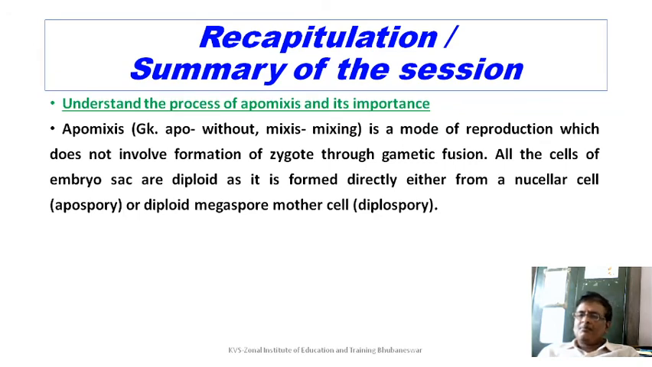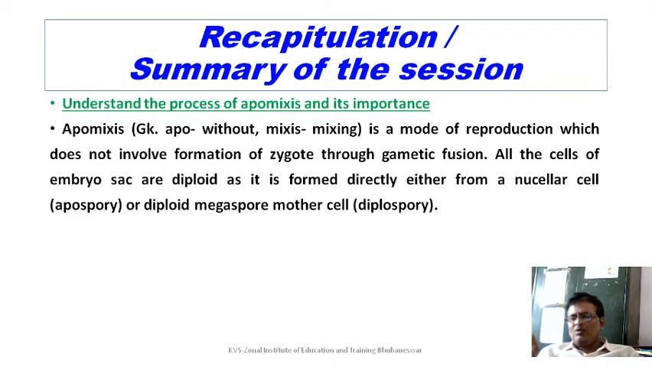Let us understand the process of apomixis and its importance. Apo means without and mixis means mixing. It is a mode of reproduction which does not involve formation of zygote through gametic fusion. So fertilization does not take place. All the cells of the embryo sac are diploid as it is formed directly either from a nucellar cell, the nucellus, by sporophytic budding, or from an integument cell by sporophytic budding. We call it apospore or diploid megaspore mother cell. Megaspore mother cell, you remember, it was diploid. By meiosis, a linear tetrad was produced.